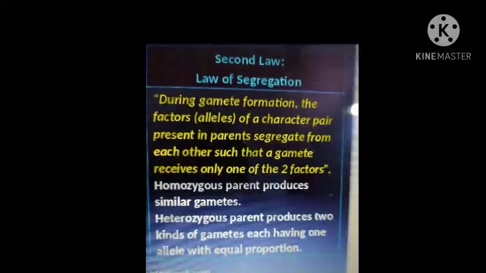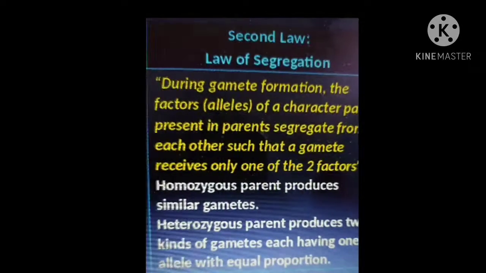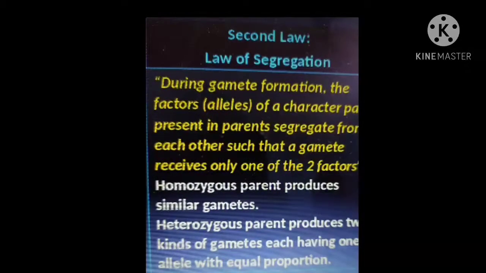So during gamete formation, what happens? The alleles separate or segregate. Segregation means separate. Separate and go to different gametes. Okay, this is all about Mendel's laws.